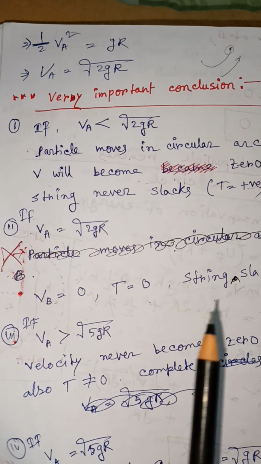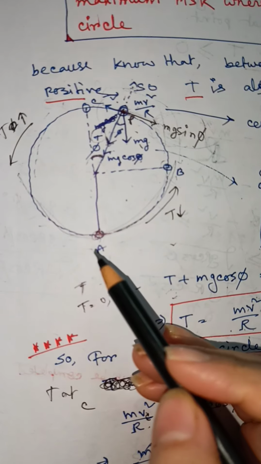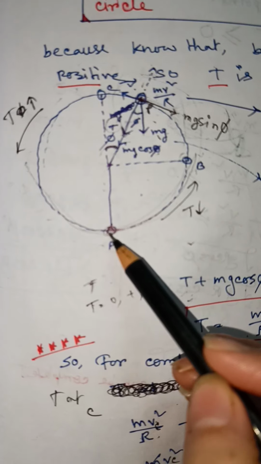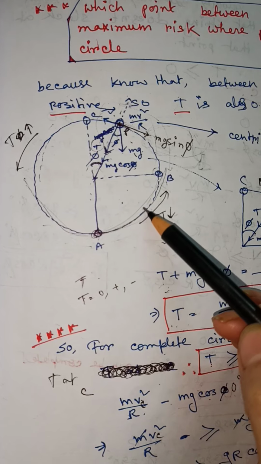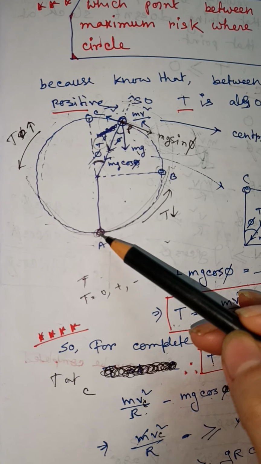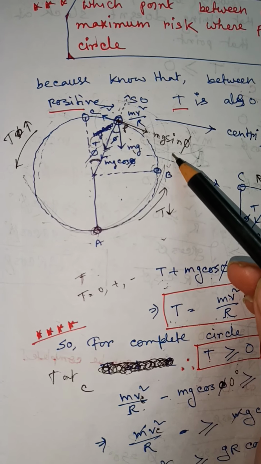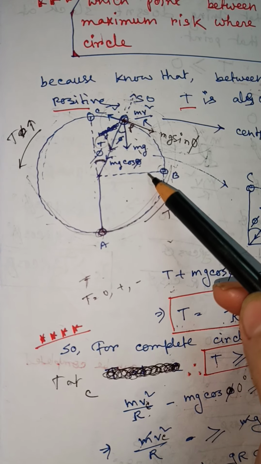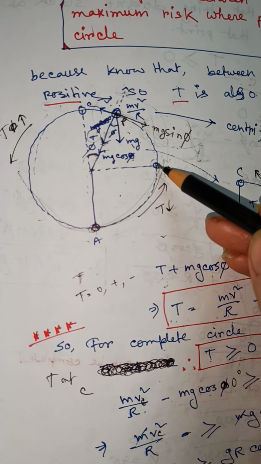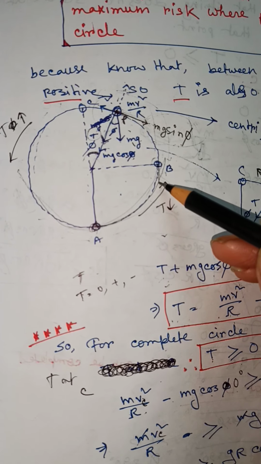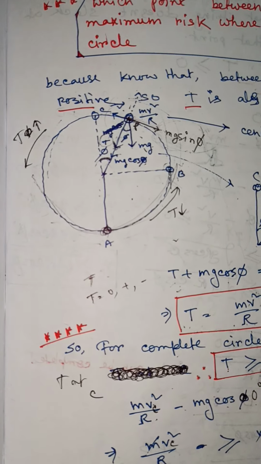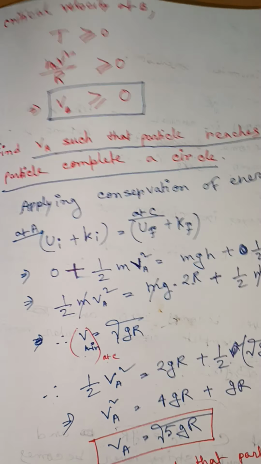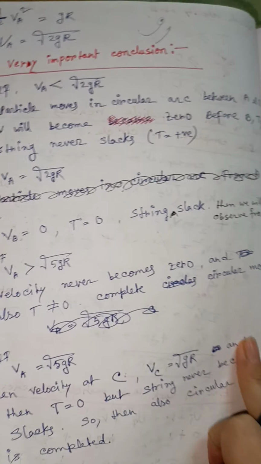If VA equals root over 2gR, just look at this picture. If the velocity at point A is root over 2gR, then the particle moves along this direction and reaches point B. When the particle reaches point B, the velocity equals 0 and the tension also equals 0. That means we will observe free fall of the particle, because the particle moves downward under gravity. That means the particle leaves the circle.